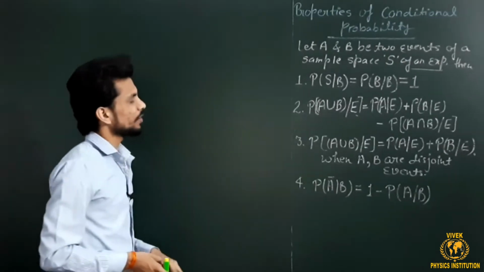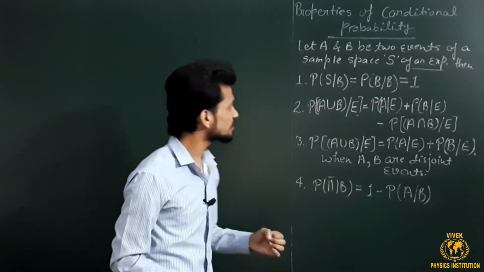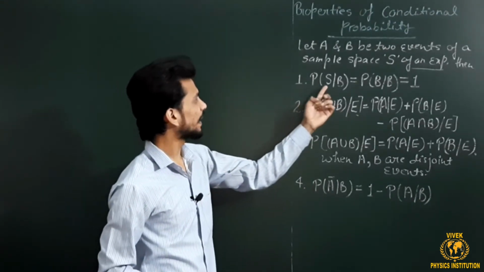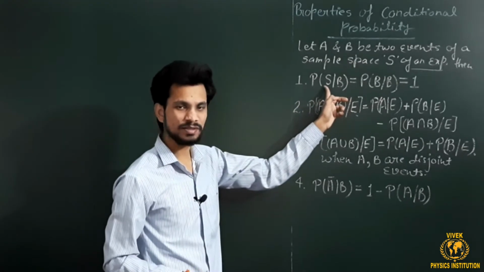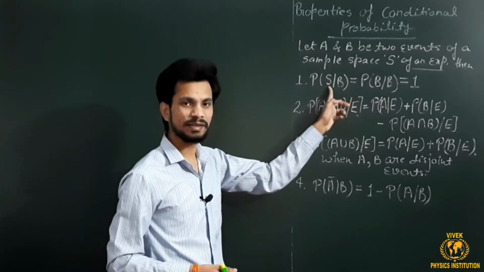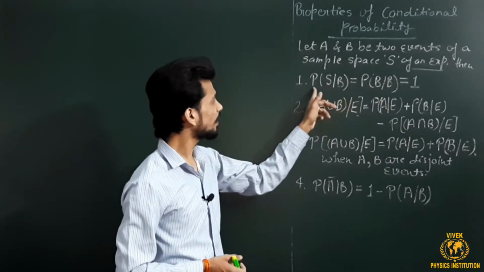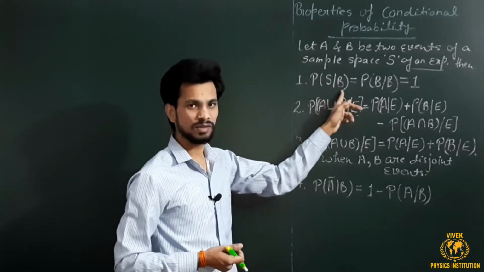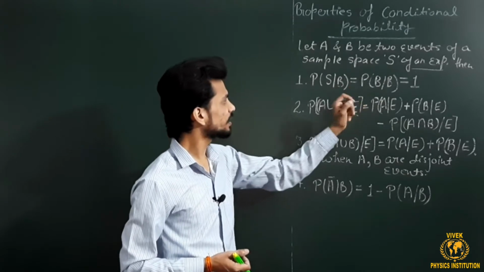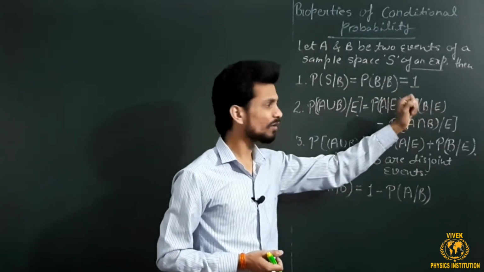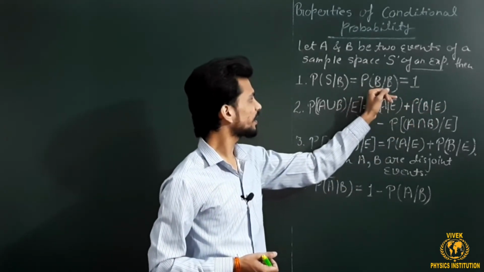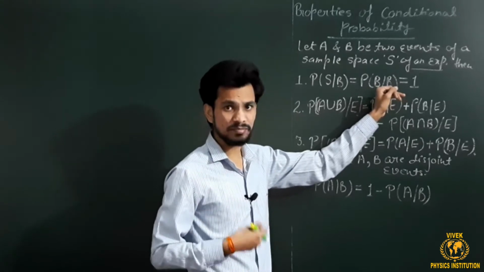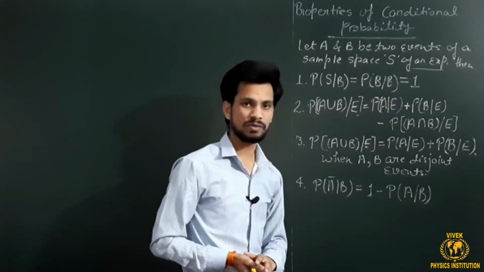Now the first theorem tells the probability of S, the sample space, which is working as an event. The probability of occurrence of sample space S under the condition of event B is nothing but 1. Similarly, the probability of an event B under the condition B itself is also equal to 1.